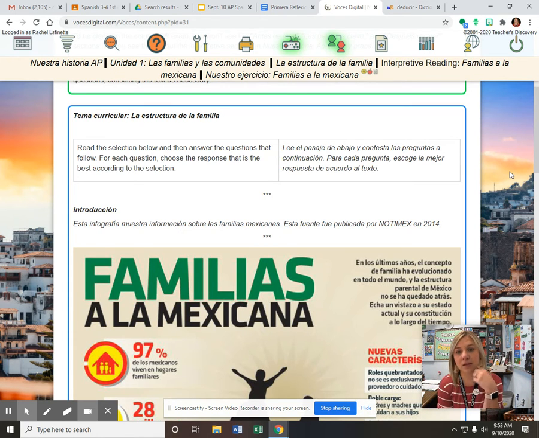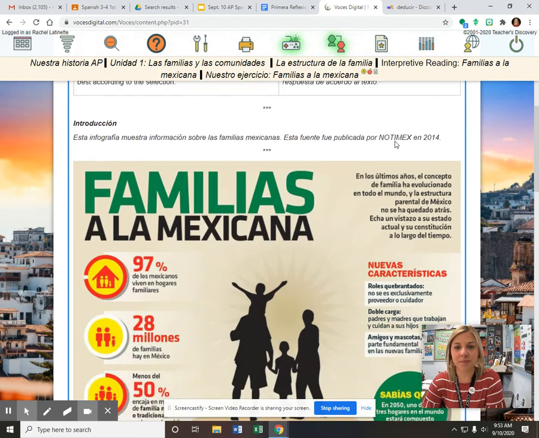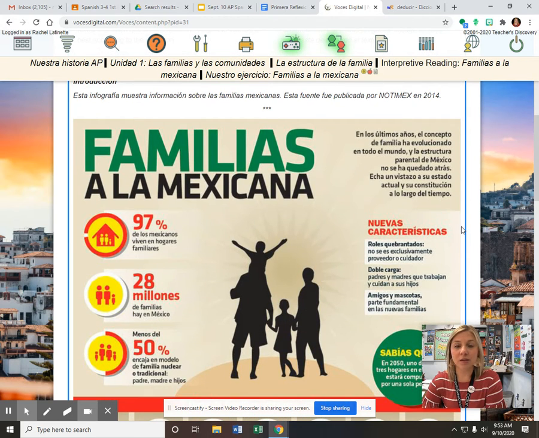Read the selection below, and then answer the questions that follow. For each question, choose the response that's the best according to the selection, and then it's in Spanish. Lee el pasaje debajo, etc. Introducción, there's always a little intro that tells you where it's from or maybe what it's about.